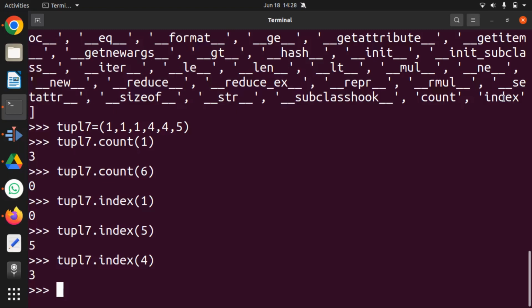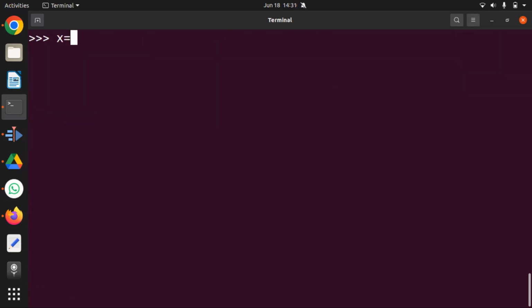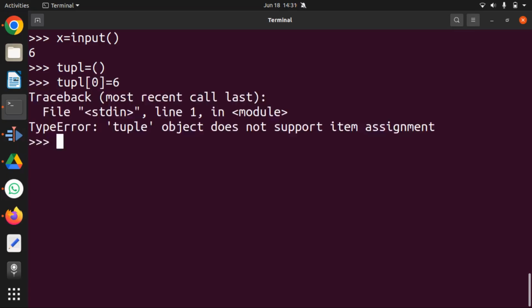If you want to create a new tuple and you want to take a user input and add the value into the tuple, because a tuple cannot be modified, there's a workaround for it. Let me take a user input here. Let's say I take the value 6. Now I want to put this into a tuple. If I create a tuple, a blank tuple for now, and try to assign a value into it, I can't do this, right? This will not be allowed because a tuple cannot be modified.